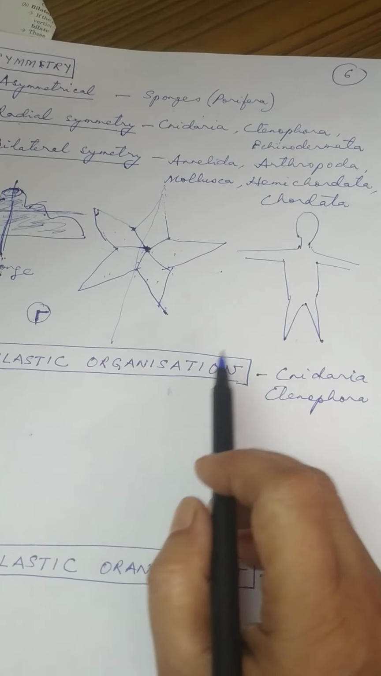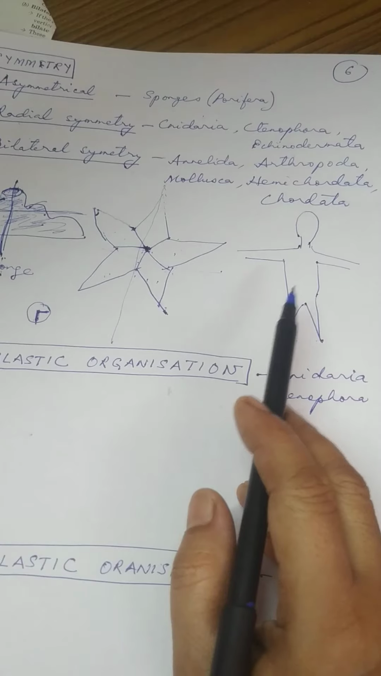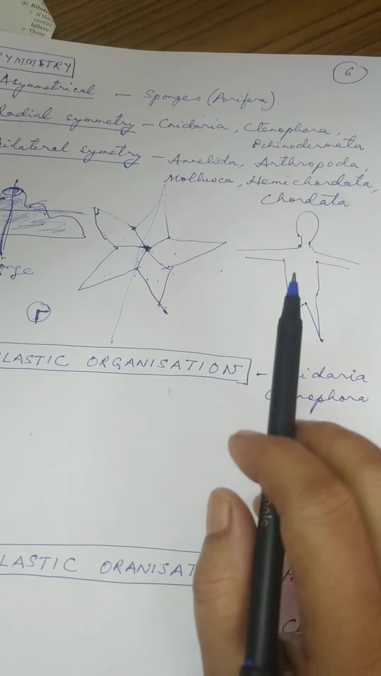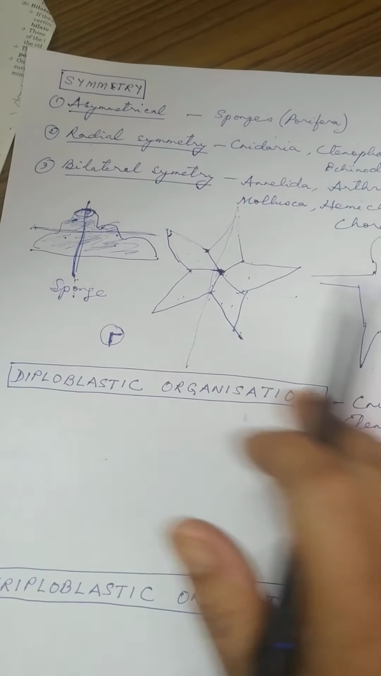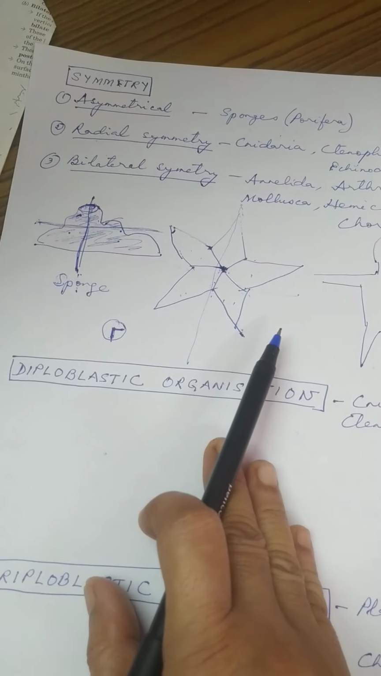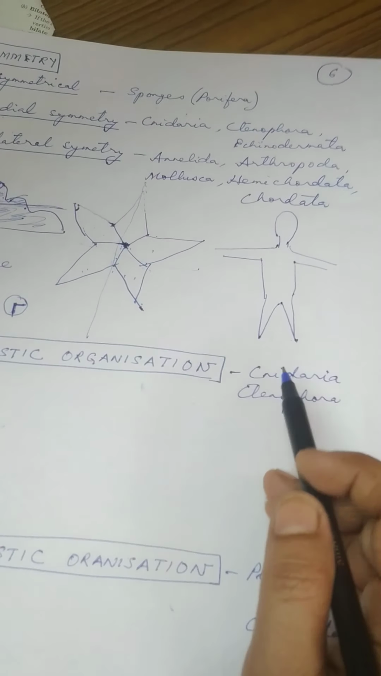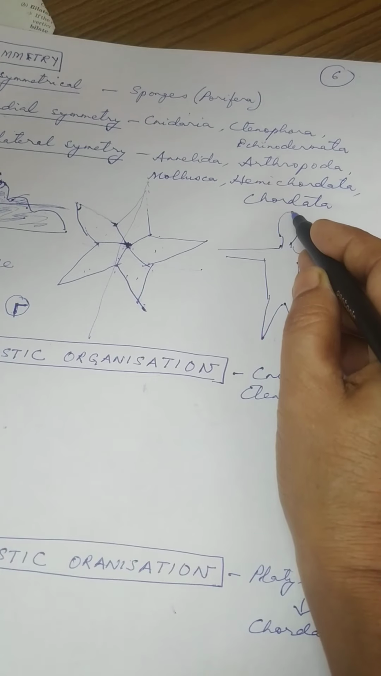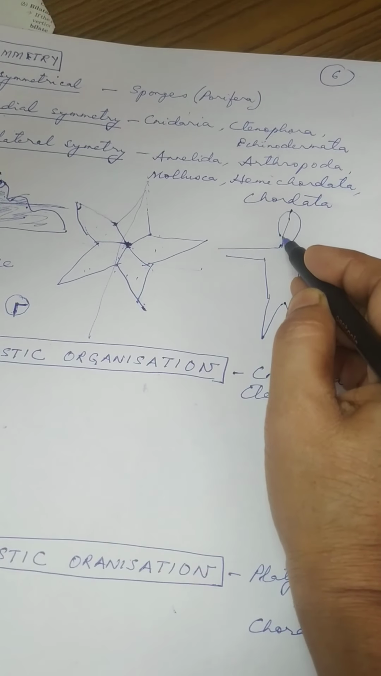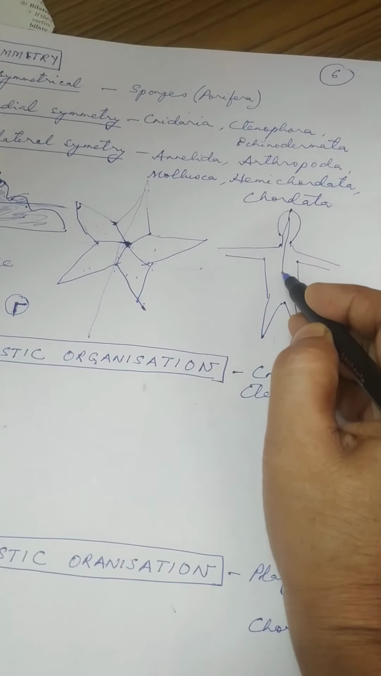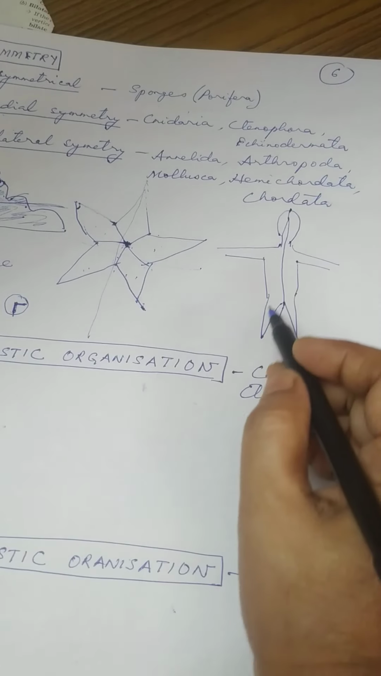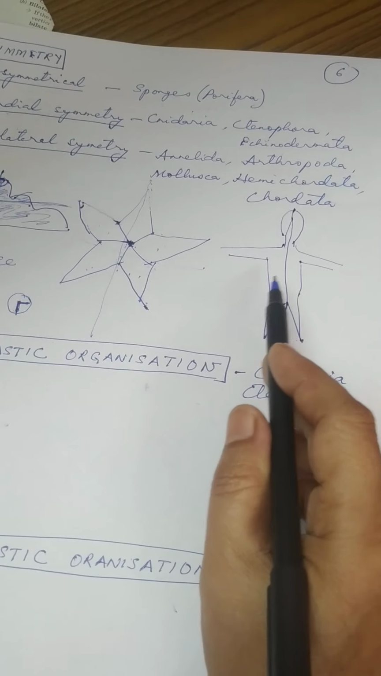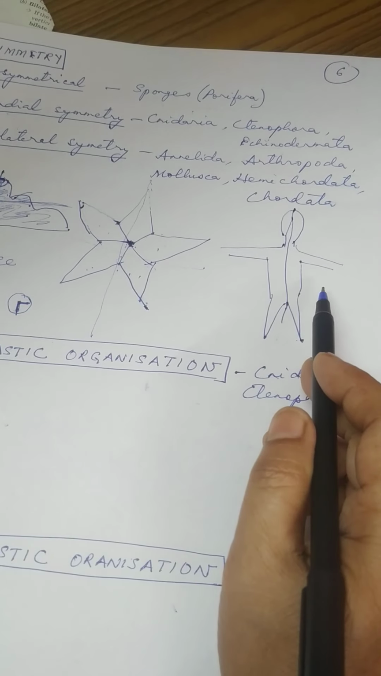Okay, so when you divide the body of an animal by only one plane to get similar parts, then that kind of body symmetry is called bilateral symmetry. How will you cut? So how will you divide this man? Longitudinally. So from the head, longitudinally if you cut, then you will get two similar parts. Is it clear or not?